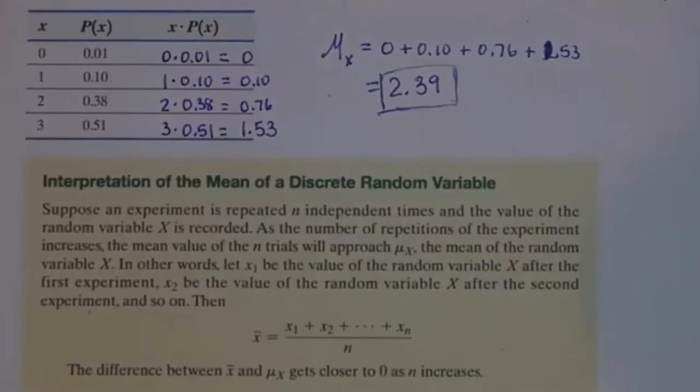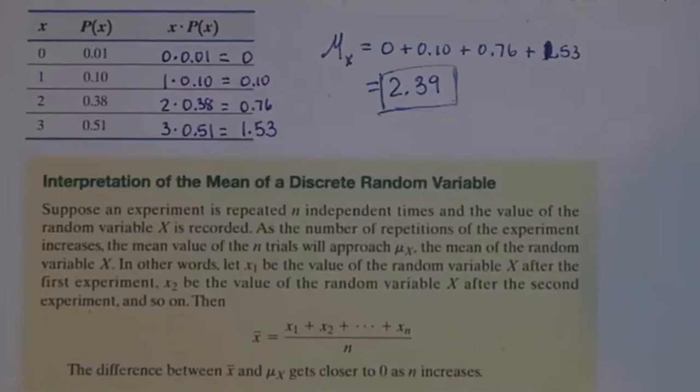So maybe on the first set of 3 shots, they make 2. On the second set of 3 shots, they make all 3. On the third set, they make 2 again. On the fourth set, they only make 1. And so on. They keep shooting 3 shots, and I count how many they make. They shoot 3 more, I count how many they make. 3 more, I count how many they make.